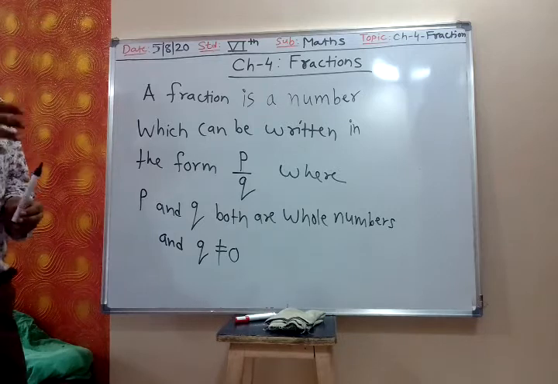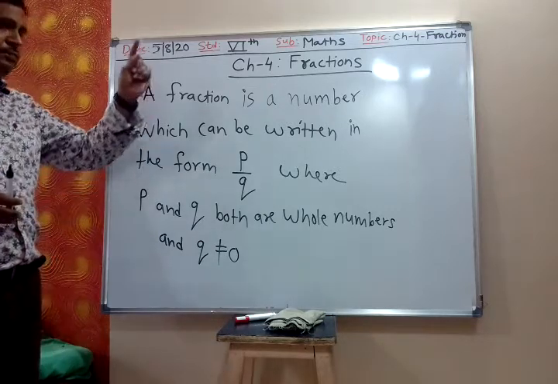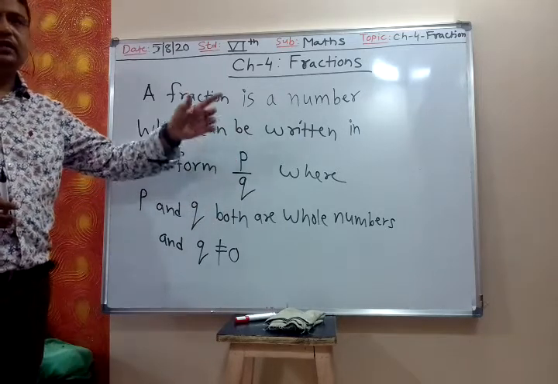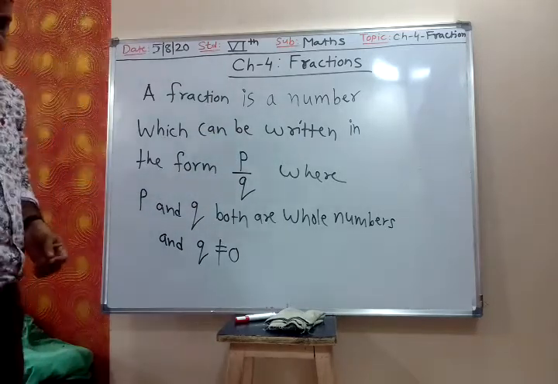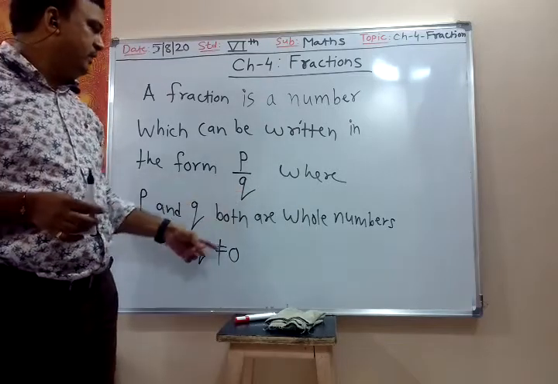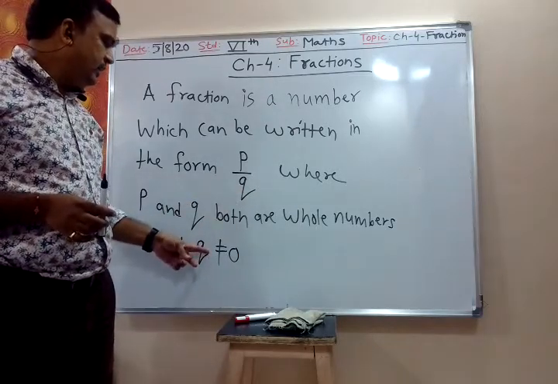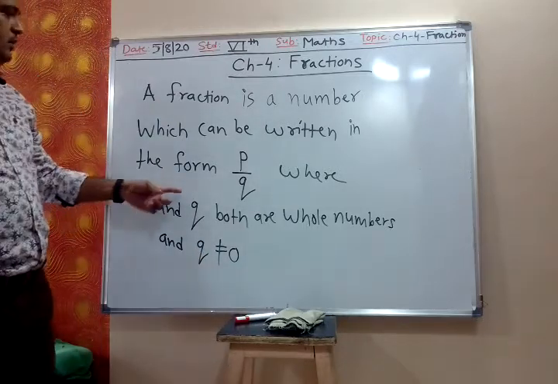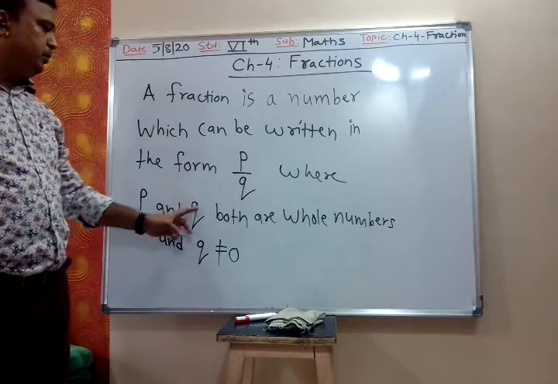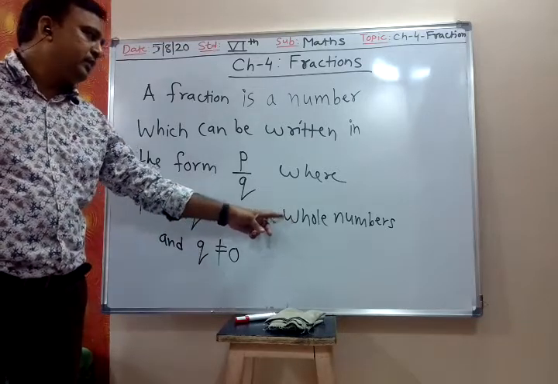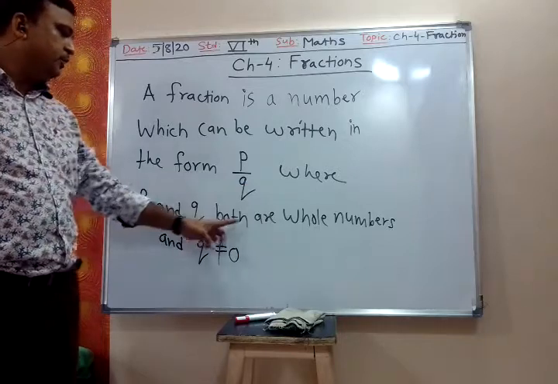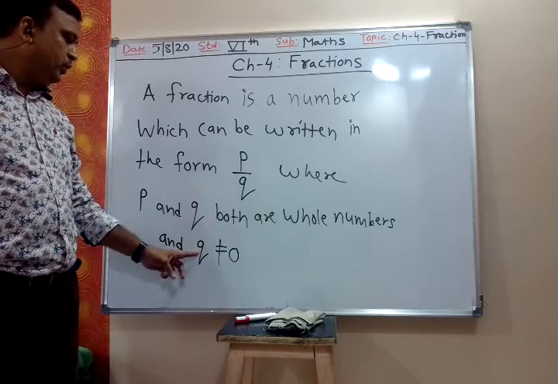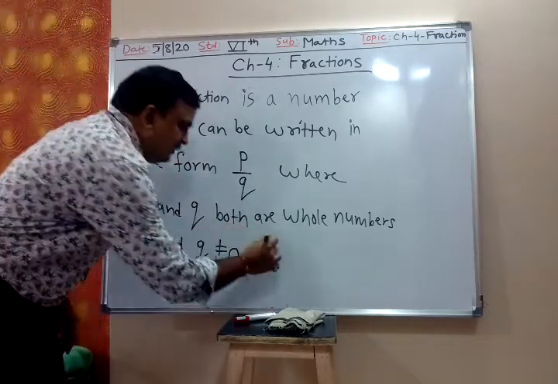So basically a fraction is nothing but a number. It must be in the form of P upon Q, where P is any whole number and Q is any whole number, and Q is not equal to 0.